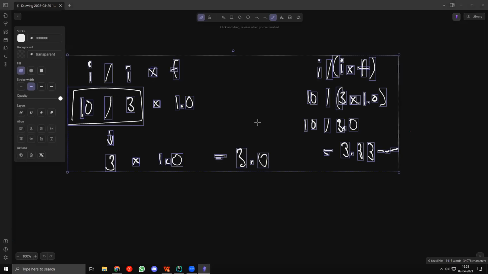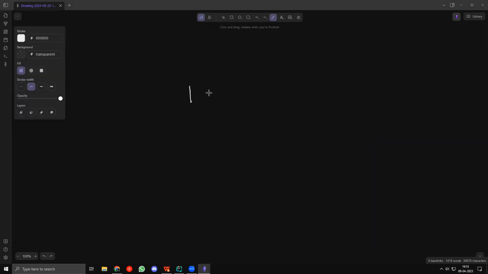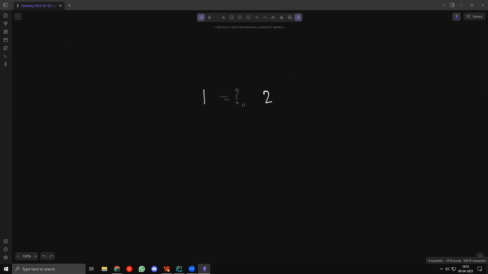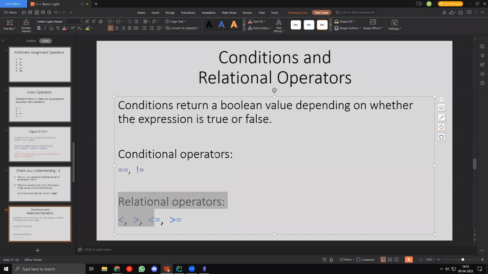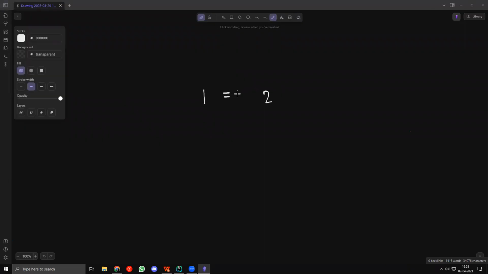Okay, what does that mean? So first of all, let us say that we want to check if 1 is equal to 2, right? It is clearly not, we know, but let's just say that we want to check if 1 is equal to 2. The math notation is kind of like this. You put a question mark above the equal to symbol, but the issue is that we don't have math. We can't put a question mark above the equal to, right? So what C++ did is that they said, when we want to check if two values are equal, we'll just use two equal tos.